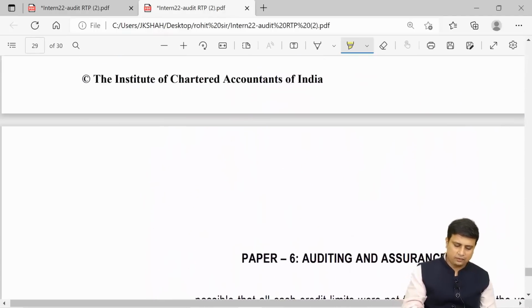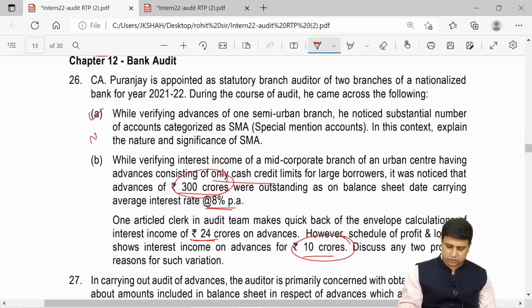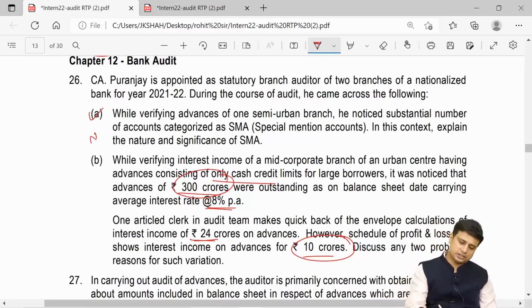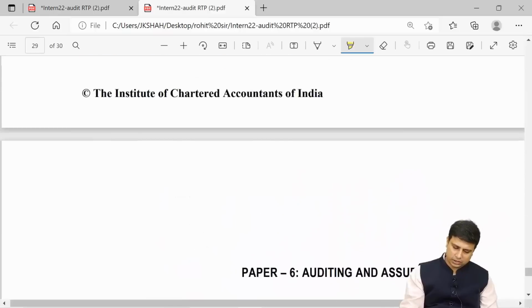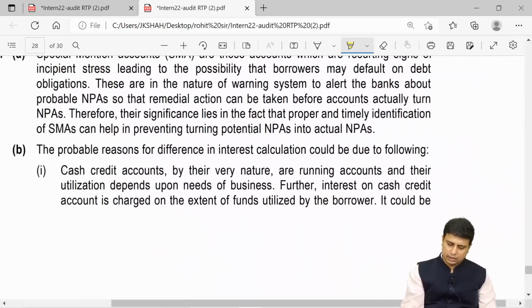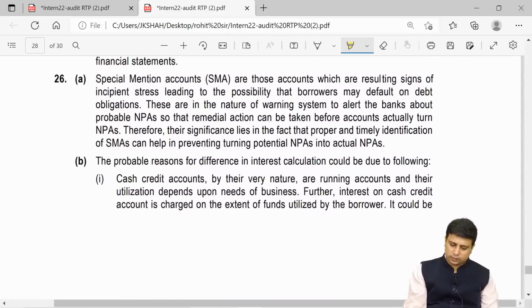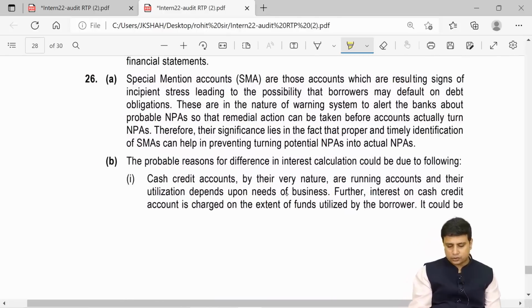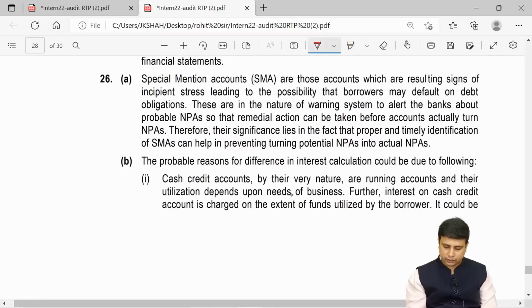Now let us say we have given a limit of 300 crores. So this was the limit sanctioned. Not necessary they have utilized the whole limit, right? They may have utilized less limit, then in that case the interest is less. So let us go through both reasons. Now cash credit accounts by their nature are running accounts and their utilization depends upon the needs of the business.